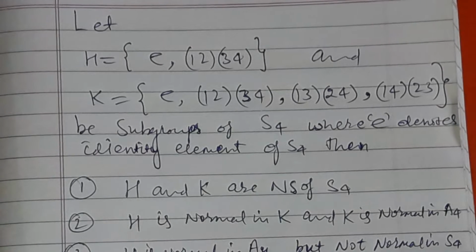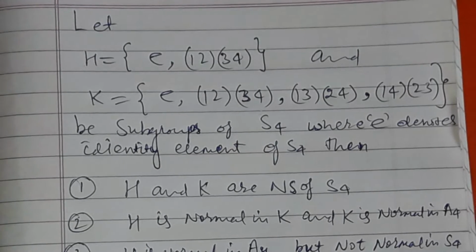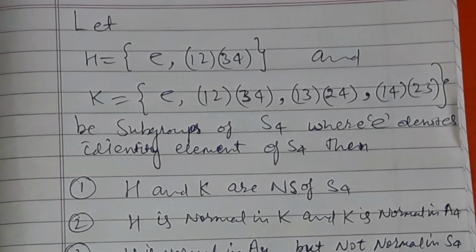Let H and K be subgroups of S4. H and K are two subgroups of S4, where S4 is the symmetric group of four symbols. I hope you know about the properties and definitions of the symmetric group, one-one onto maps.